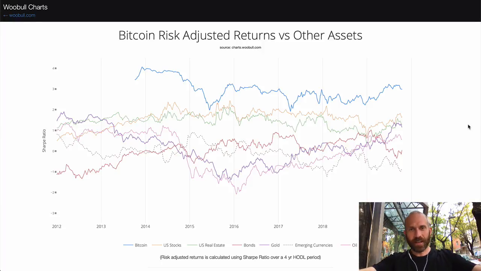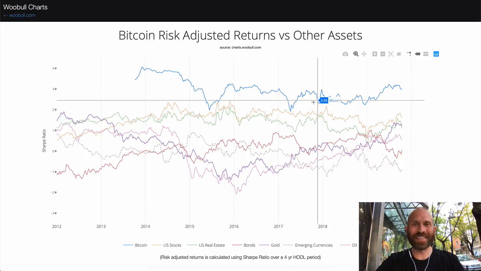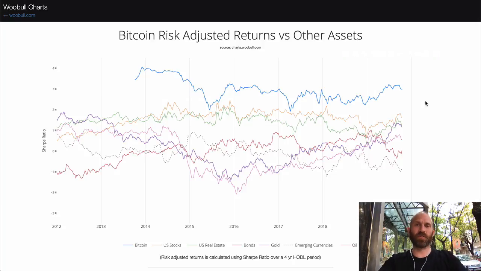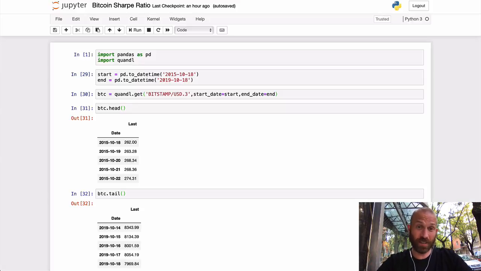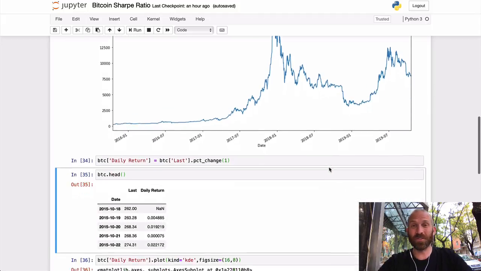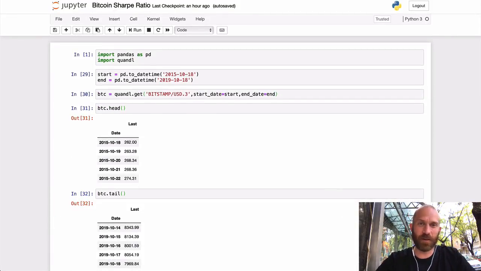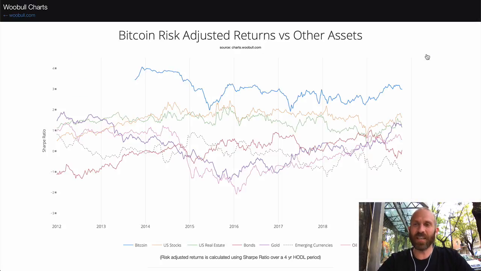Happy Saturday. Today's episode we are going to be talking about why this chart here proves that Bitcoin is the best investment you could have. Bitcoin is still the best, the perfect investment, and this chart here proves why. Also, if you're interested, towards the end I'll actually show you how to figure this stuff out with Python so you could do this stuff yourself if you were interested, because I'm doing that for fun. Now, if you think that's interesting, then you might definitely want to check out this episode.